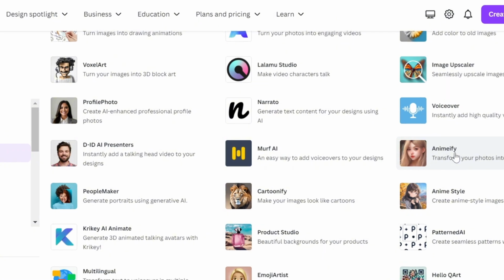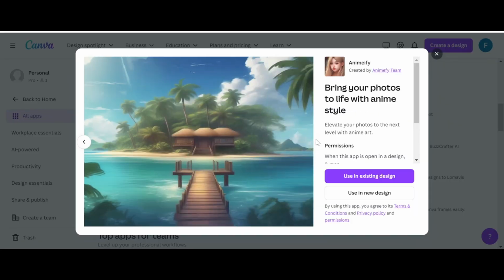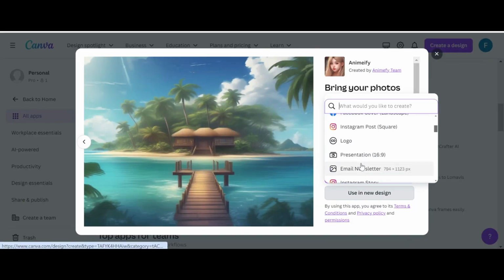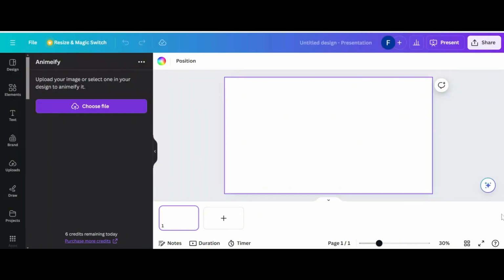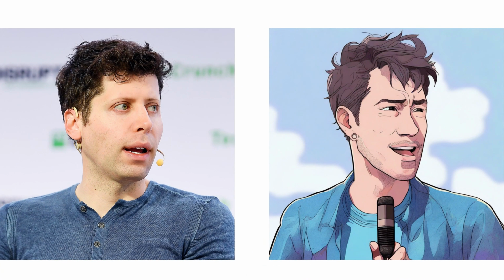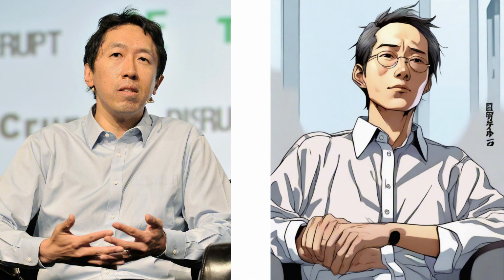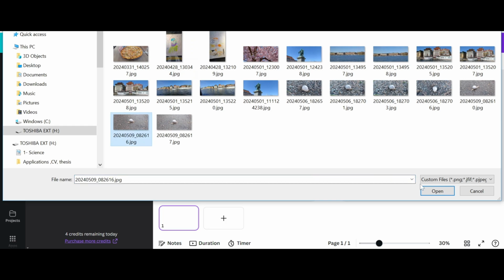Animeify. Let's try some of these pictures. And this snail looks good.